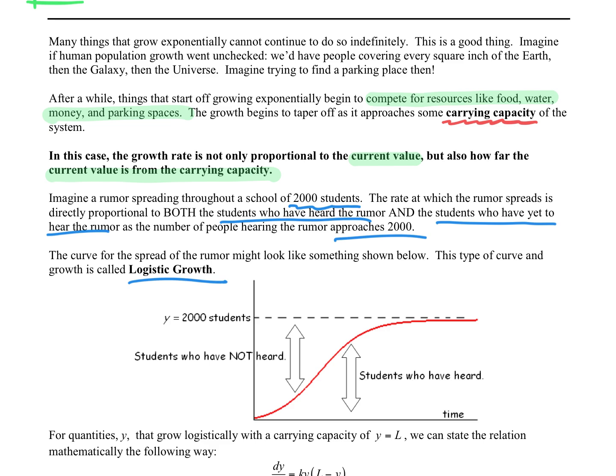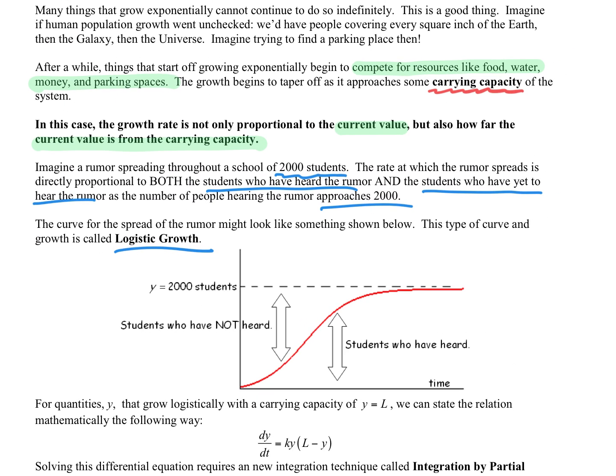So it looks something like this, all right, this graph down here. As we start off, not many people have heard, so it's growing quickly because everyone you turn to hasn't heard. And so everybody's telling everyone the rumor and it's growing real fast. But then at some point, people start turning to people and saying, hey, have you heard the rumor? And they say, yep, I've already heard. So there's less people to tell. So the growth rate slows down and it changes, okay? So this is what we call a logistic growth curve, okay?